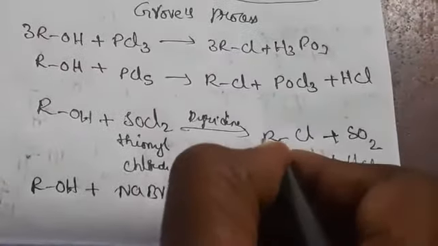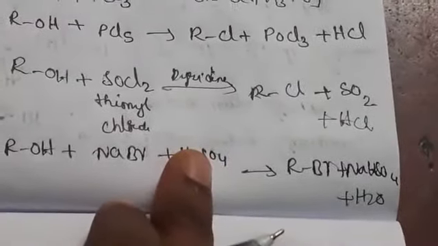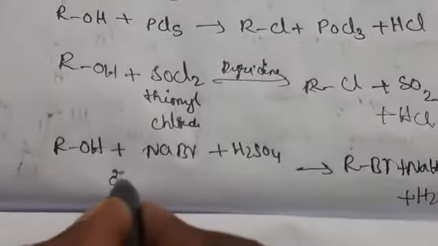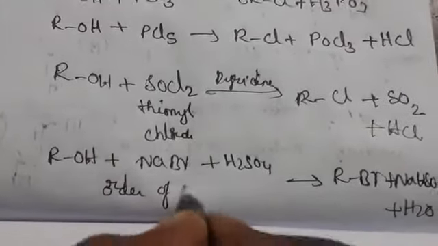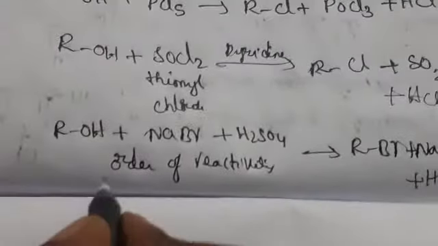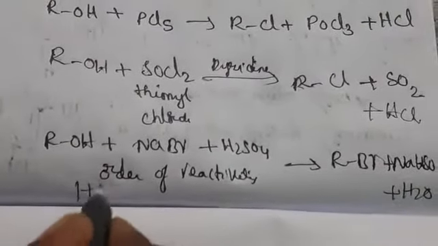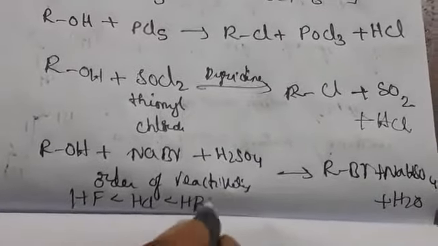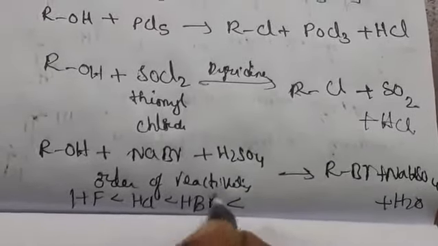Then what is the order of reactivity here? The order of reactivity is HF, HCl, HBr and HI.